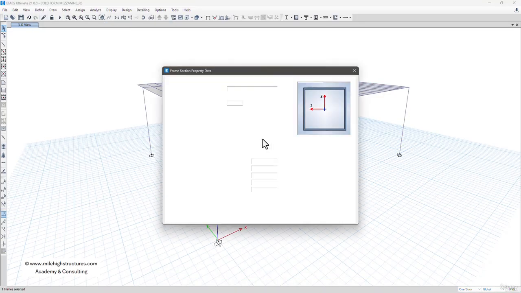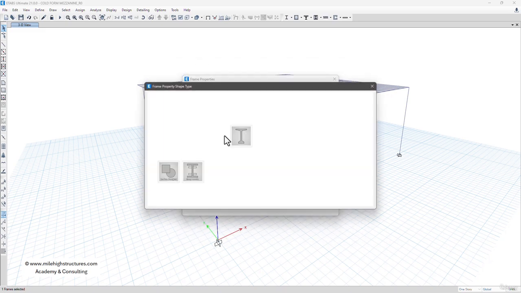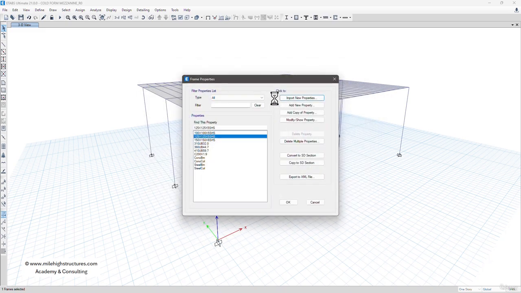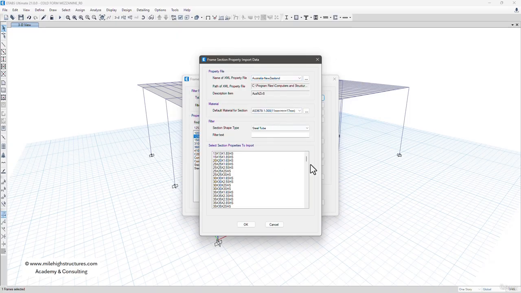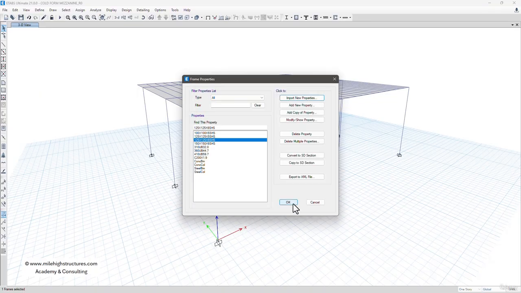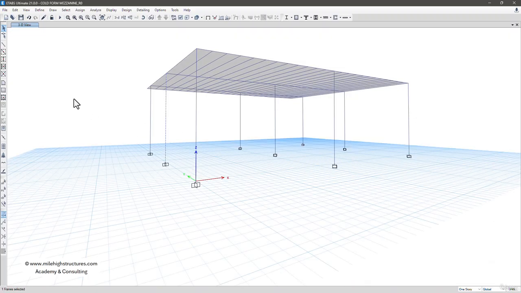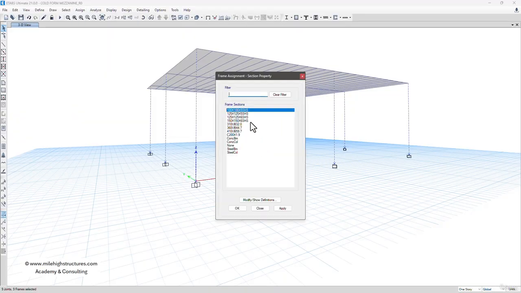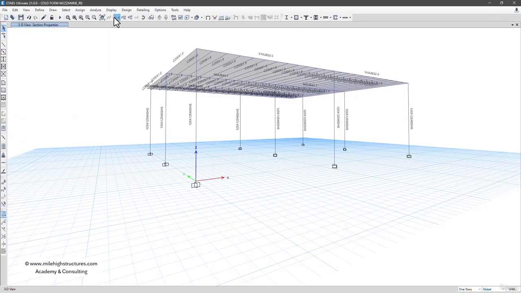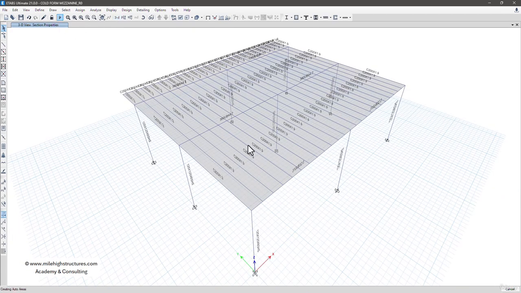Here we can see that it is approximately 5 mm thickness. So we can left click on import new properties, again do the same exercise, that is box section here, Australia, New Zealand steel tube, and instead of 125 by 125 by 5, we select 125 by 125 by 6 mm section. Again left click on OK, rotate the section, select all the columns, go to assign, frame and section property, and assign 125 by 125 by 6. Again run the analysis and see the difference in the results.